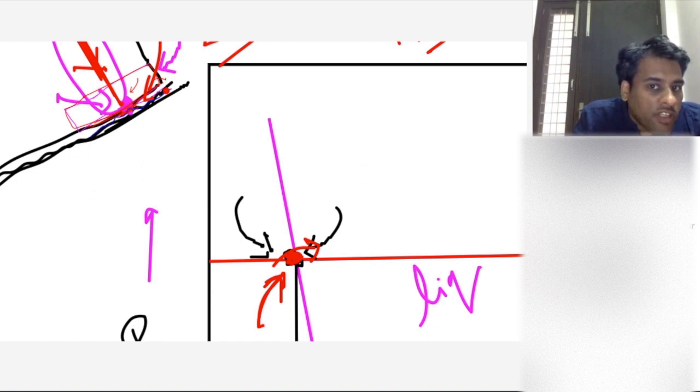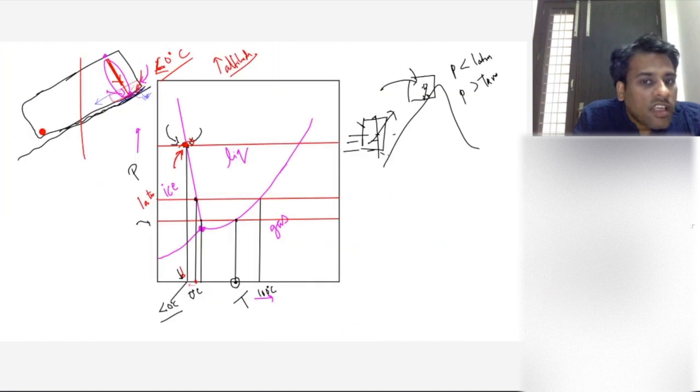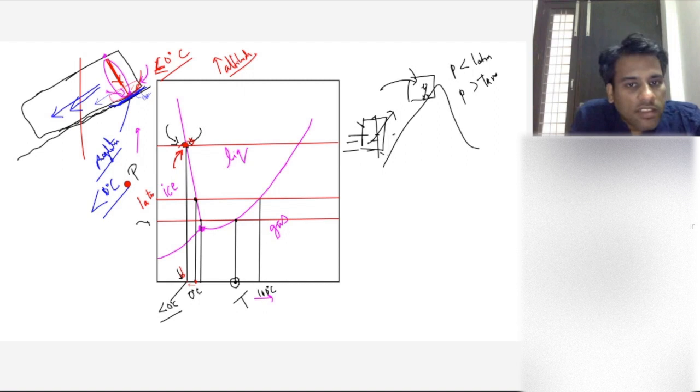And when it converts into water, it starts slipping, because if there is water, there will be slipping, or very slow motion of the glacier will start in this direction. Yes or no? The glacier will start to move in this direction if there is melting at this point, at the base. Yes or no? This is the reason why glacier moves, right? And this process is called regelation. The melting of ice at a temperature less than 0 degrees Celsius is regelation. Okay? Is this making sense, everyone?